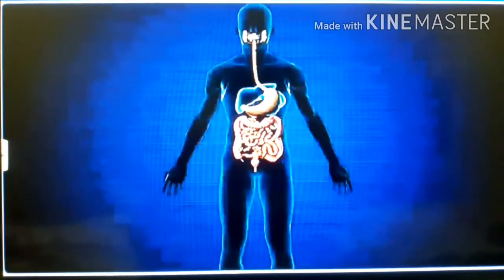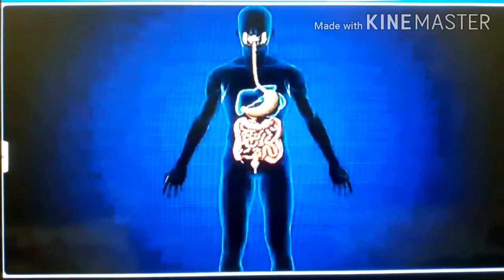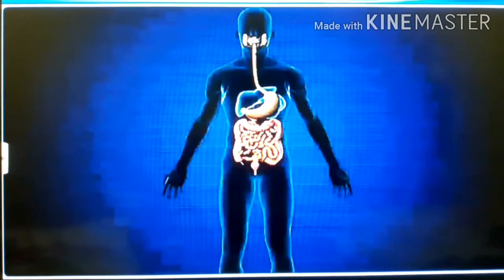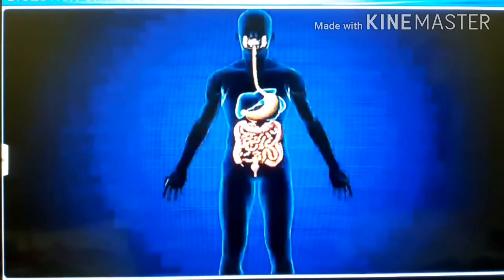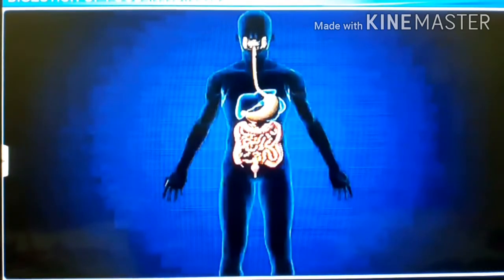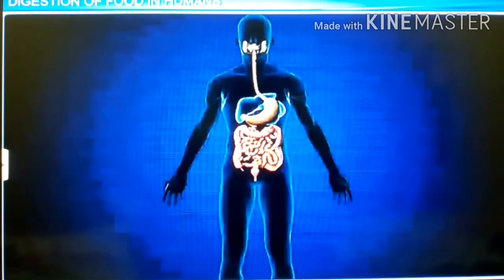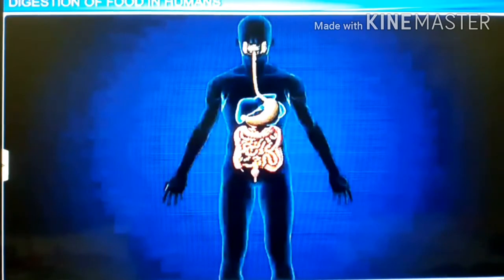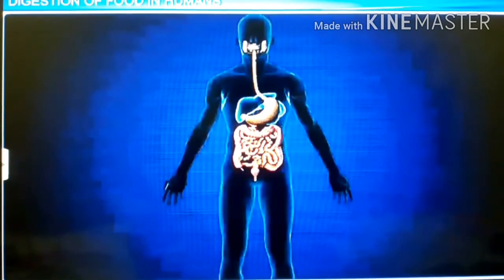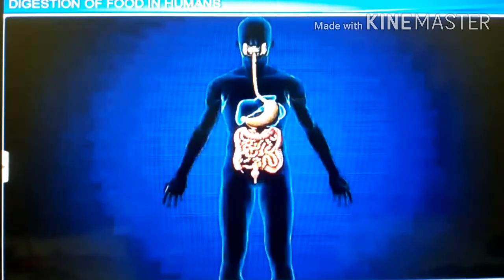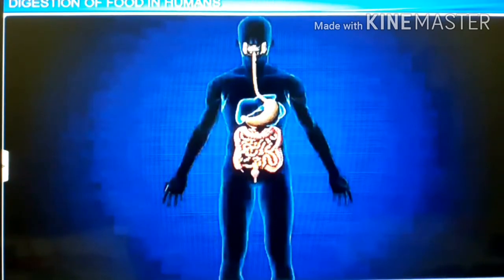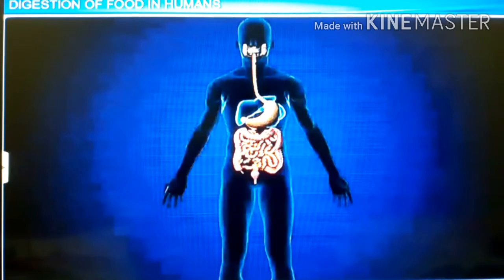Now, further we talk about hormonal control of digestion. How does hormonal control of digestion take place? And after that, we talk about absorption of food: which process governs the absorption of foods, and which types of transport we can say. So now we talk about hormonal control of digestion.